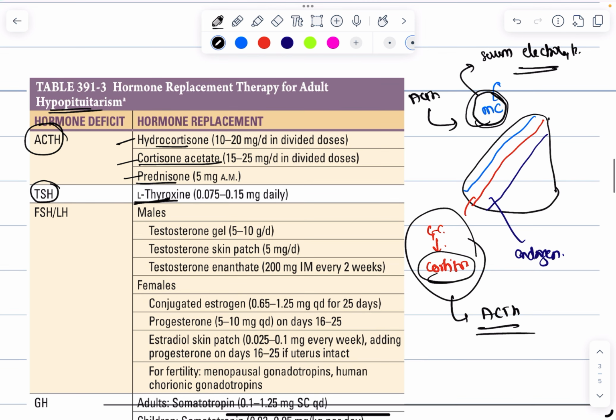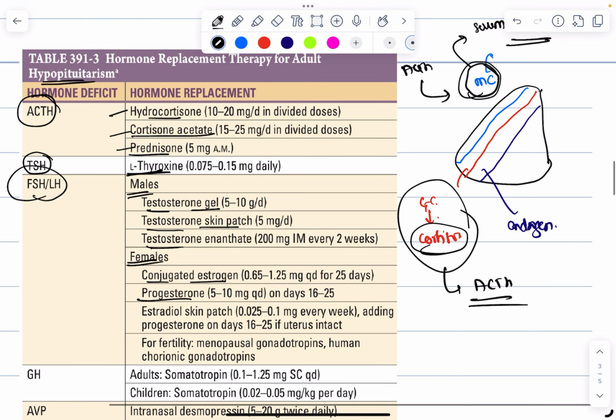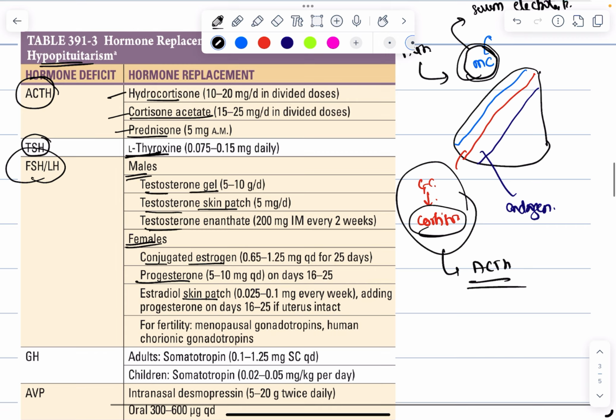And if there is deficiency of FSH or LH, then in males you can give testosterone gels, testosterone skin patch, or testosterone depot injection. For females, we will give conjugated estrogen, progesterone, skin patches of estradiol, and for fertility, we can give menopausal gonadotrophins or hCG.